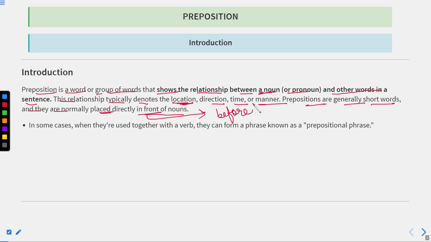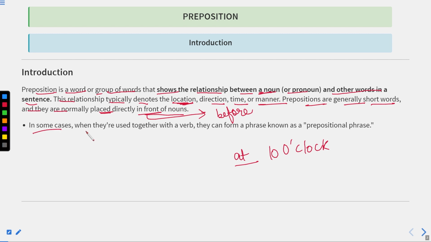That is why they are called prepositions. It means pre, where it is the position, the word which it is indicating, it is used just before that. If it is indicating the direction, it is used before the direction. If it is indicating the time, it is just used before the time. For example, at 10 o'clock. If I say at 10 o'clock, here you have the time and here you have the preposition that is used just before this 10 o'clock time.